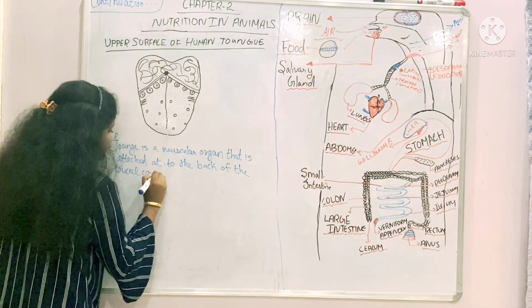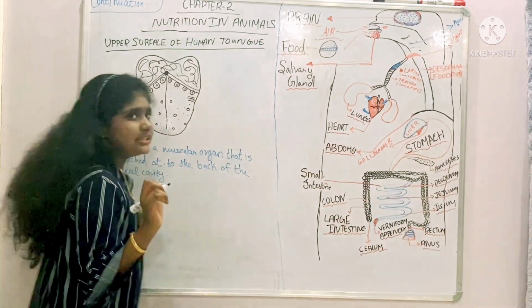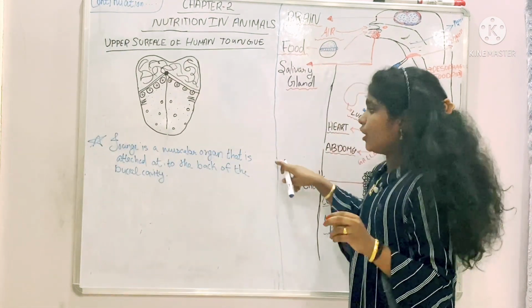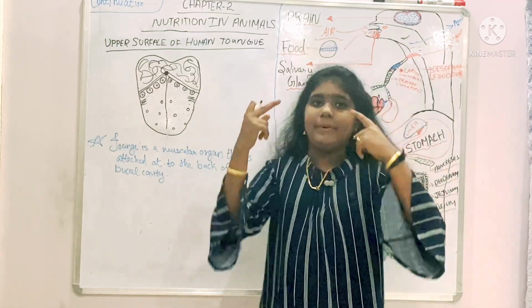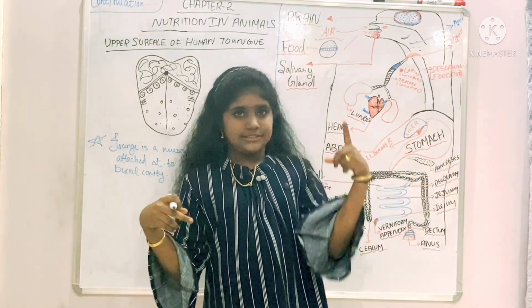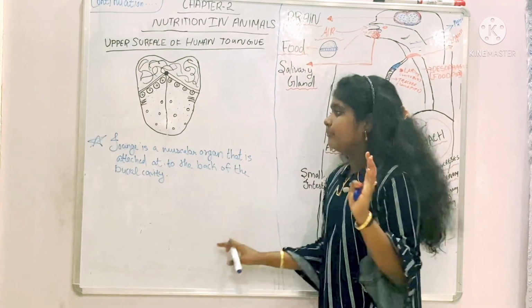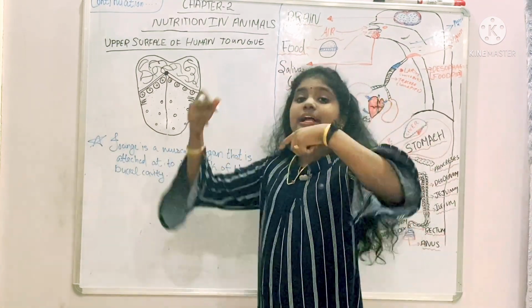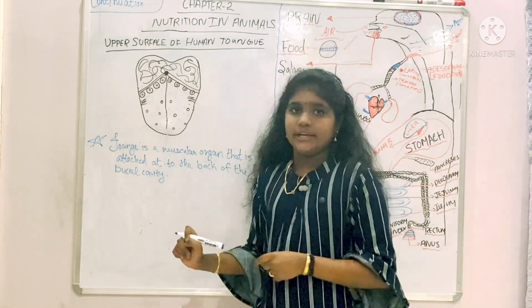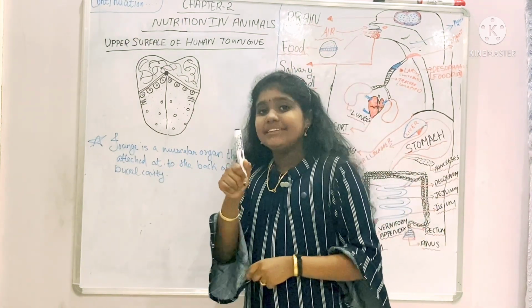So this is the first important point. The tongue is a muscular organ that is attached at the back of the buccal cavity. You all know what the buccal cavity is, right? Teeth, tongue, saliva, all those things. So the tongue is a muscular organ that is attached to the back of the buccal cavity, and there is a main thing.